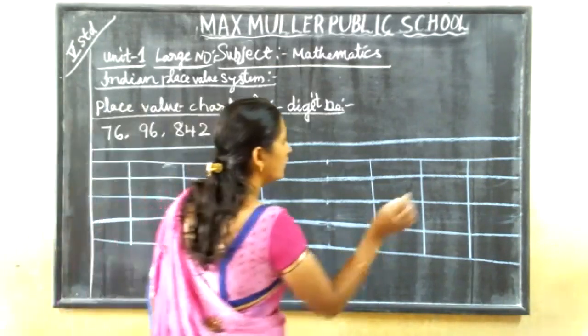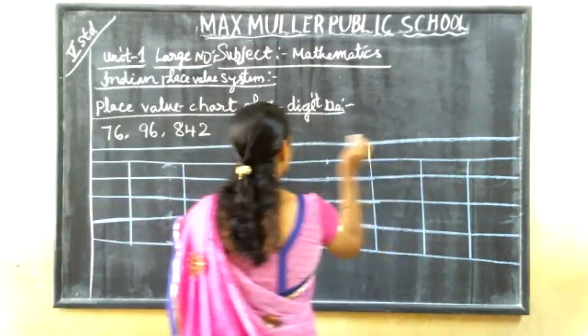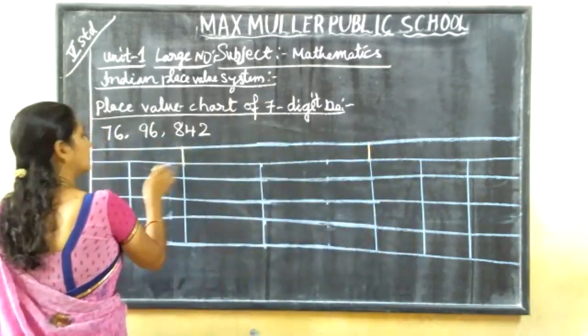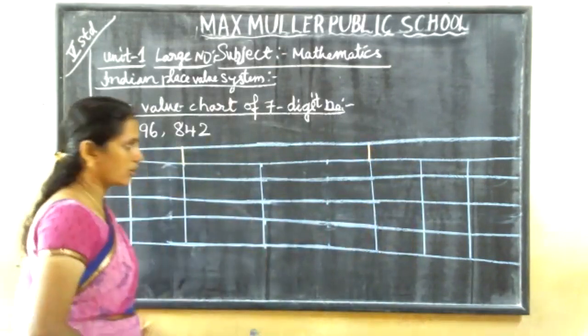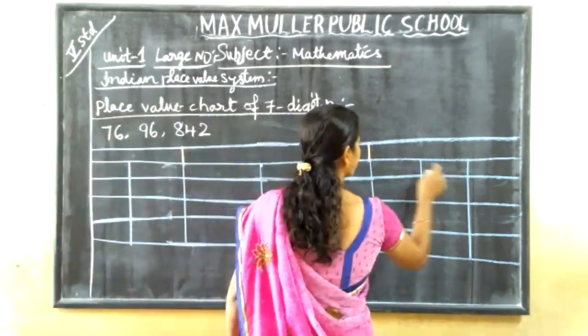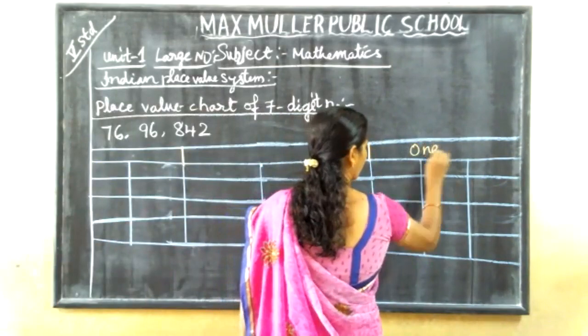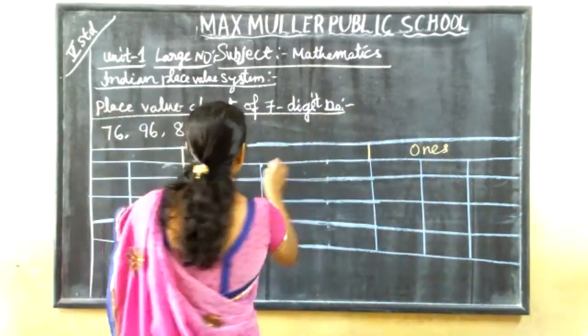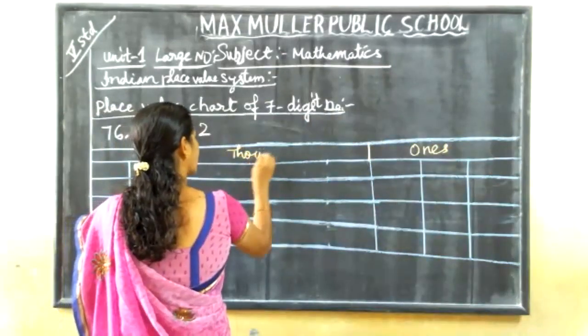Here we are having 3 groups: the ones group, the thousands group and the lakhs group. Ones, tens, hundreds will be the ones group. Thousands, ten thousands will be the thousands group.